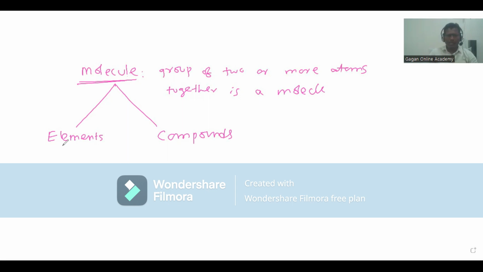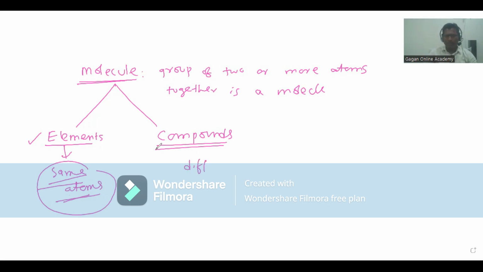Now, if we have the same atoms in a matter, that is called an element. So an element contains the same atoms, whereas a compound contains different atoms. If I say iron, this is an example of an element.